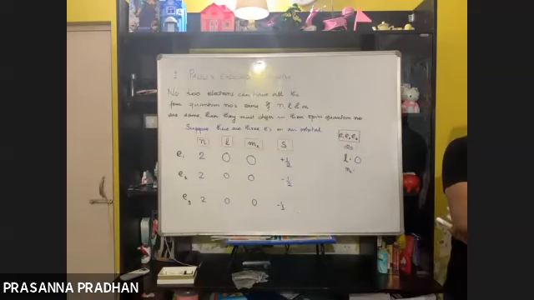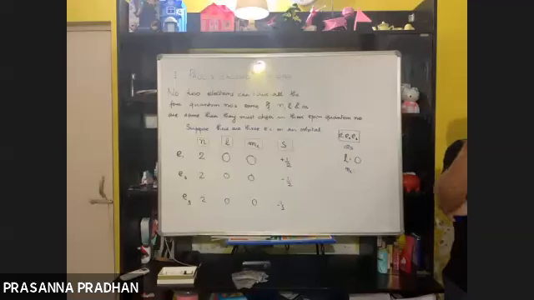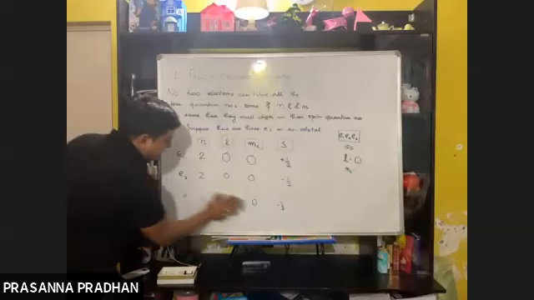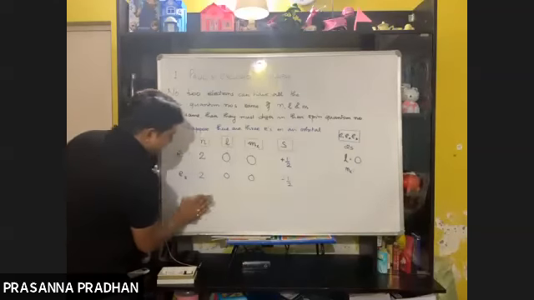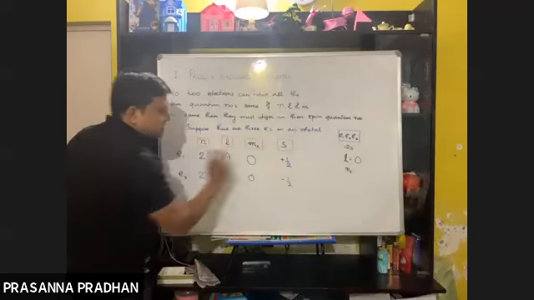So a maximum of how many electrons can be accommodated in an orbital? 2 electrons. If there are just 2 electrons, although the 3 quantum numbers are same, they will differ in the spin.